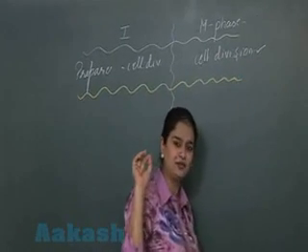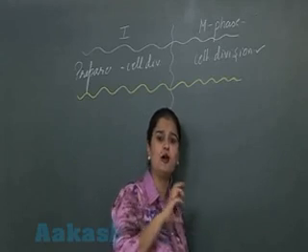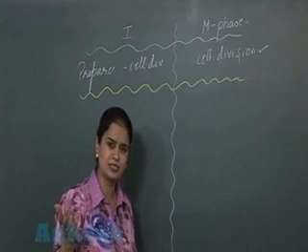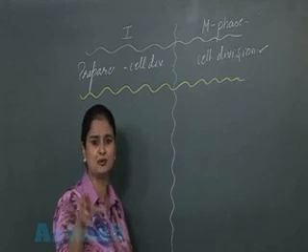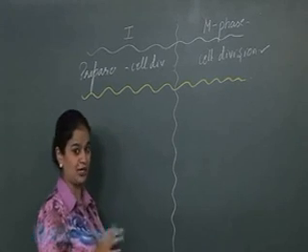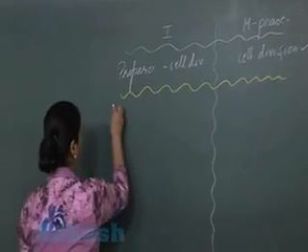Now, जो I phase है, that is of longer duration. About 95% of the cell cycle duration is covered by the I phase. So you're getting this? This is of longer duration.